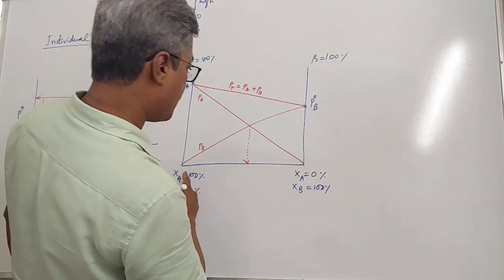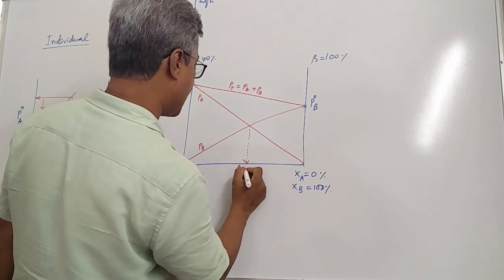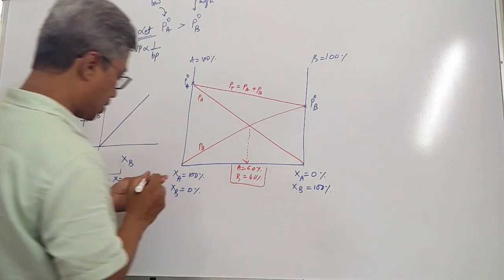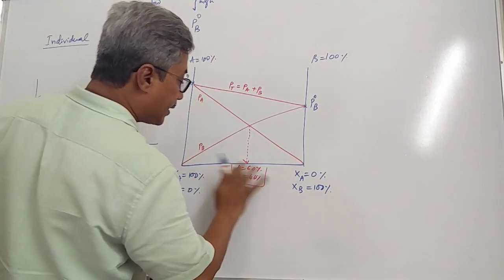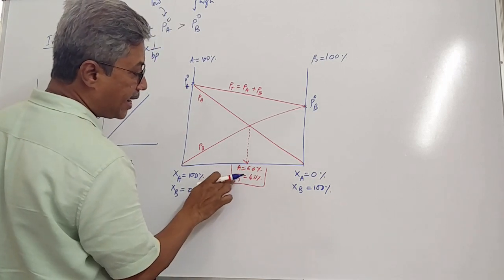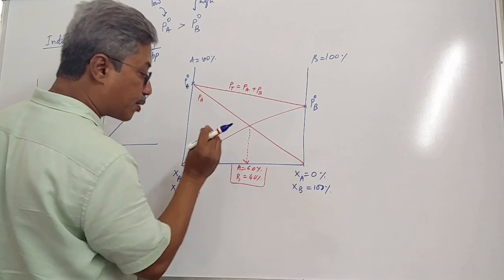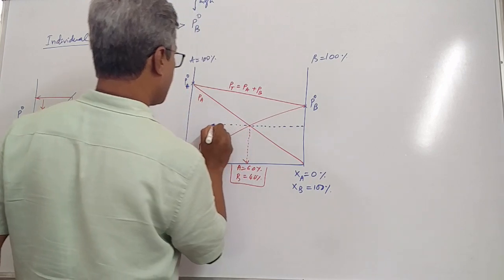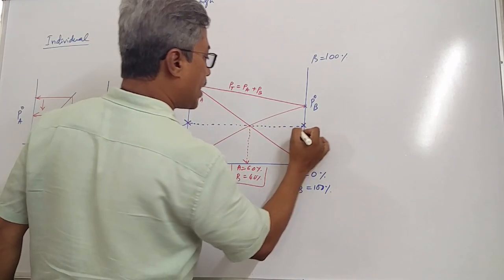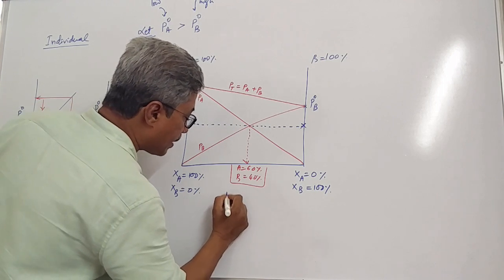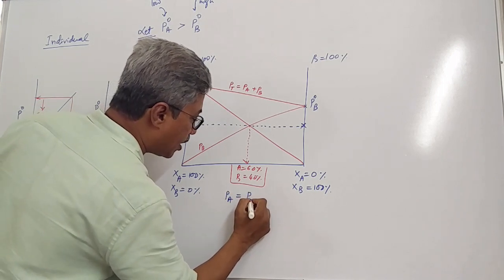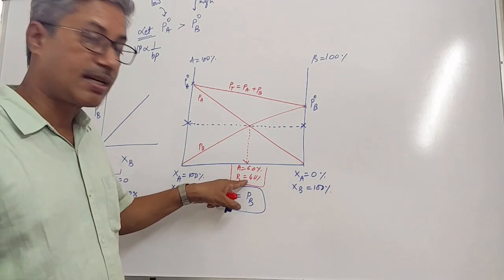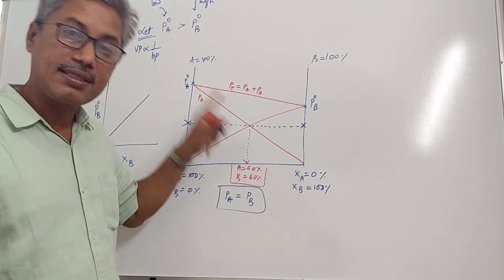Okay. This stage corresponds to, say, suppose A is here 60% and B is here 40%. That means at this composition of A and B, 60% of A and 40% of B mixed together, that mixture is having, see here, what is this point? At this composition, pressure of A is equal to pressure of B. Isn't it, students? Vapor pressure of A and vapor pressure of B. At this particular composition, vapor pressure of A and B is same.